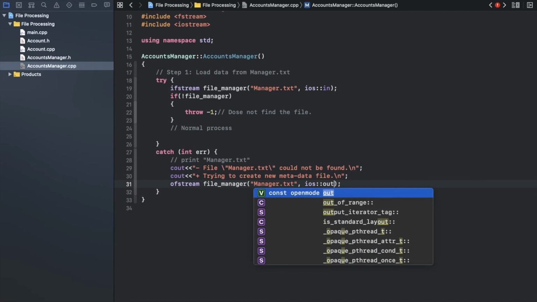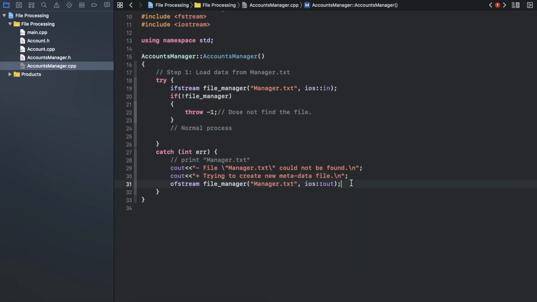Now because it's an output process, it's not an input. Input means I want to read the data from a file into my program. So ifstream is the shortcut for input. So it's an input for my program.